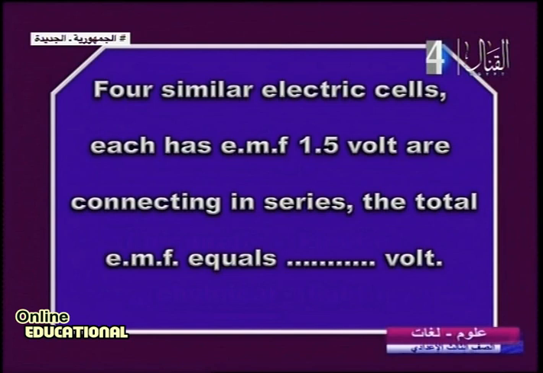We will see: 3, 6, 1.5, 12. How many cells? I have 4. Each one 1.5. Sure, it equals 6. Why? Because 4 times 1.5 equals 6. You see, or 1.5 plus 1.5 plus 1.5 plus 1.5 equals 6. Easy to calculate in this question.